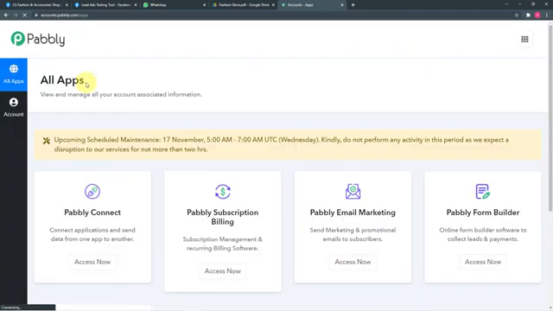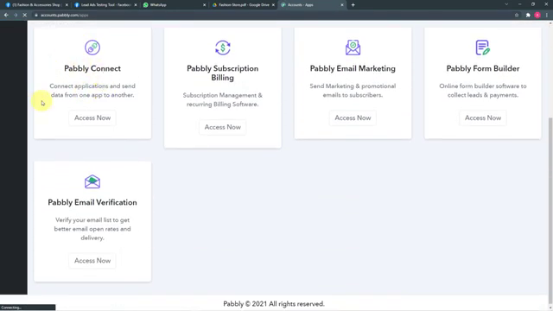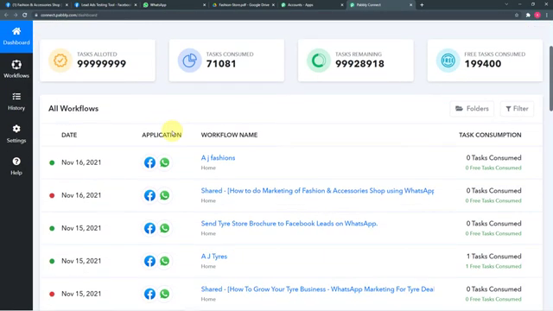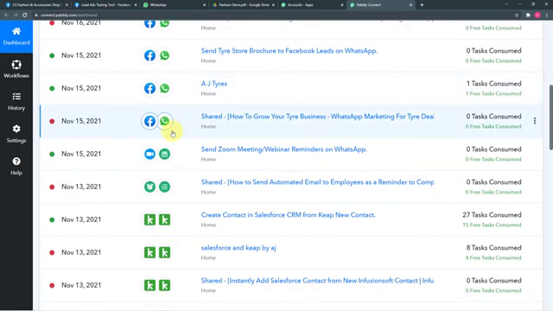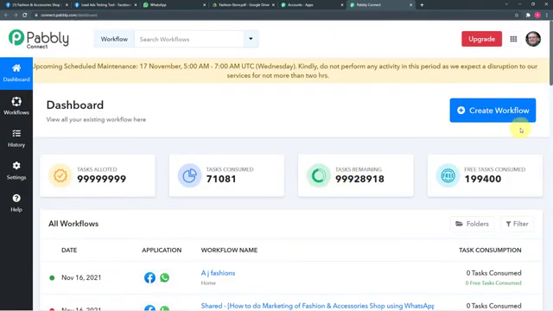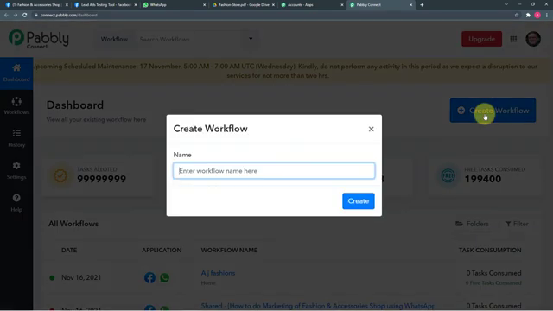And from this all apps section of Pabbly, you have to come to the Pabbly Connect panel and click on access now. So now we are in the dashboard of Pabbly Connect, and to start working here, you have to create workflows like these. Okay, so to create a workflow, you just have to come here at the top right corner and click on the create workflow button. And here you have to give a relevant name to your workflow.